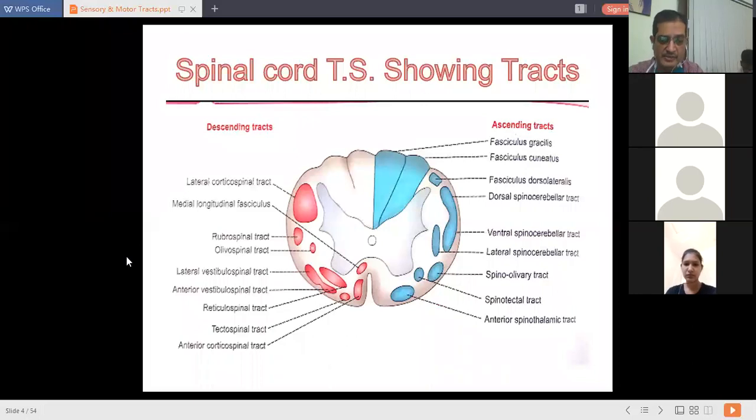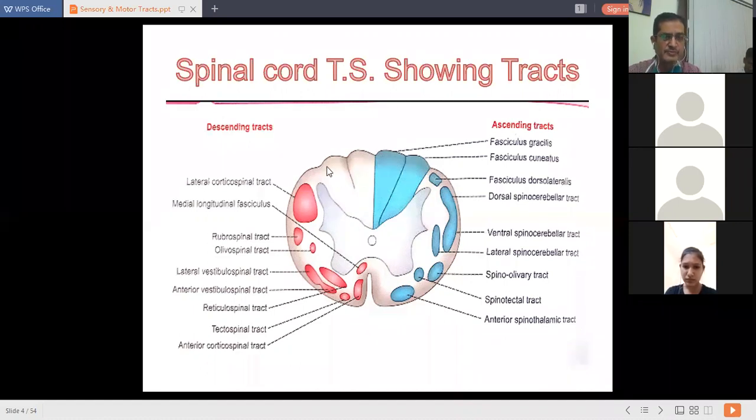In this transverse section of a spinal cord, you can see very nicely that it consists of central H-shaped gray matter and peripheral white matter. The spinal cord TS has a dorsal or posterior part.